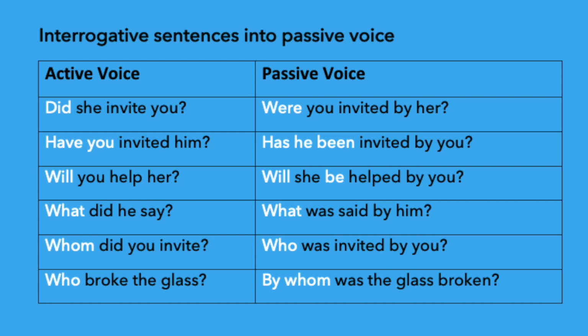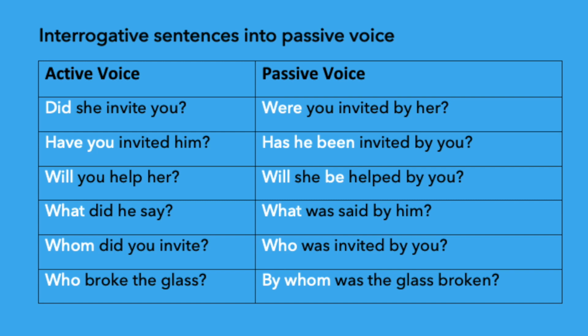Has he been invited by you? Here we use has because the object of the active voice becomes the subject, that is he. It's singular. So we use has. Then as usual been, and the third form of the verb invited. Then preposition by and subject. It becomes, has he been invited by you.